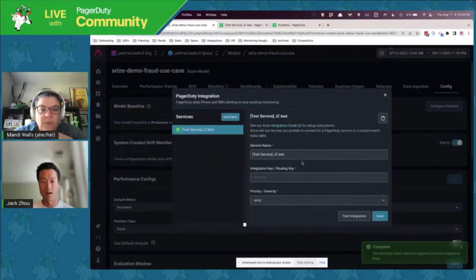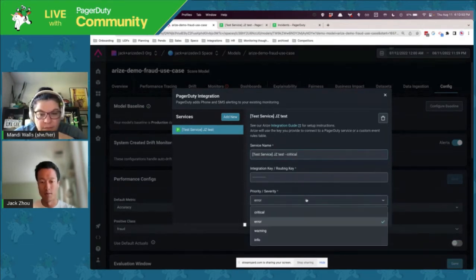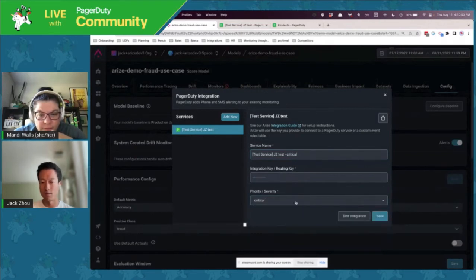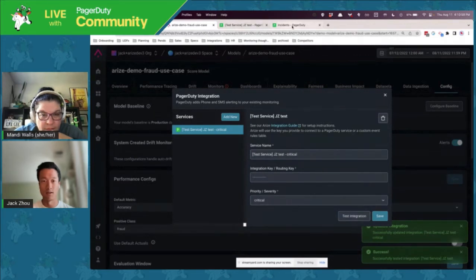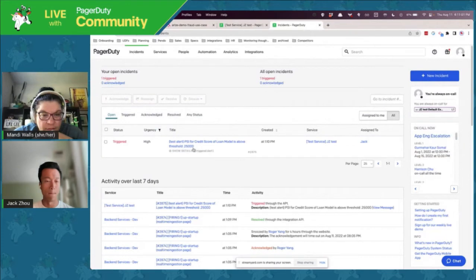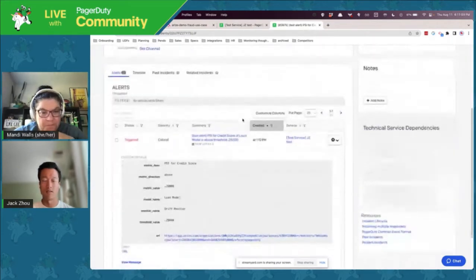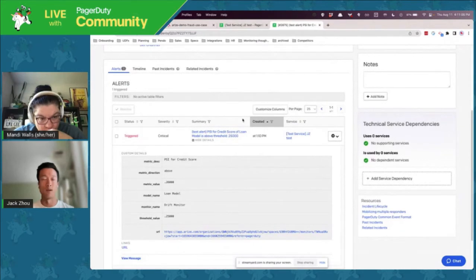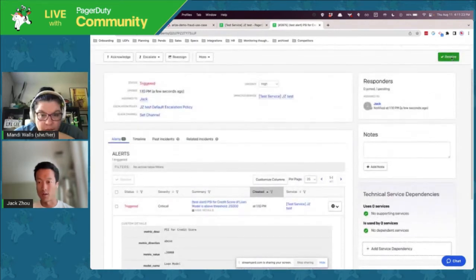Okay, so I can see my integration here. You know what? I'm going to make this a critical integration. So I can change the severity here, I can save, and I can even test the integration. And you can see here, I already got the test integration. This allows users to build flows if they want to around the alert without actually having to change some threshold and trigger a real alert. All of this data is in the format that you should expect from a real alert. Oh, excellent. So I'm just going to resolve that.